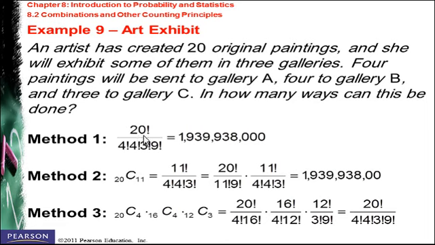So it's going to be 20 factorial divided by 4 factorial for paintings to A, 4 factorial for paintings to B, and 3 factorial for paintings to C, times (n, which is 20, minus the 11 paintings, which is equal to 9) factorial, and the final result is given here. Or you can solve it in any other way, like which is shown here in method 2 or method 3.